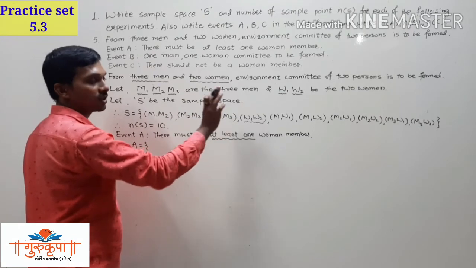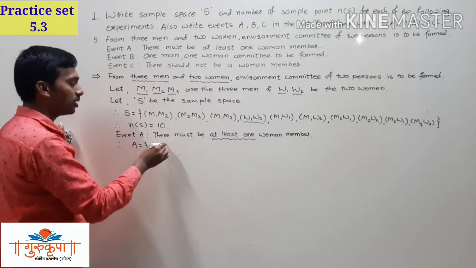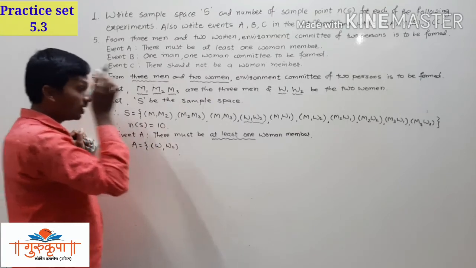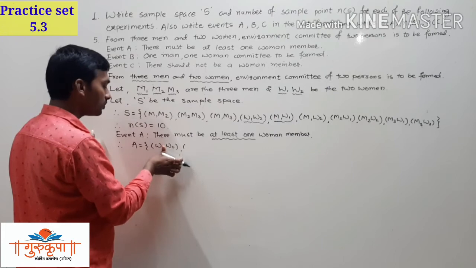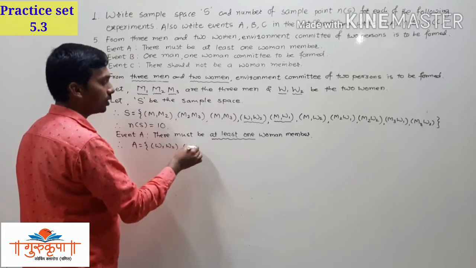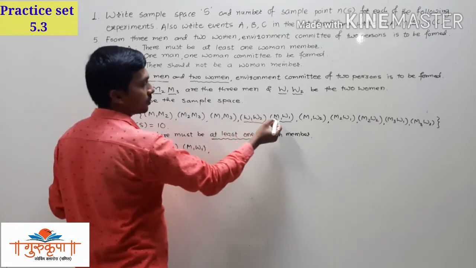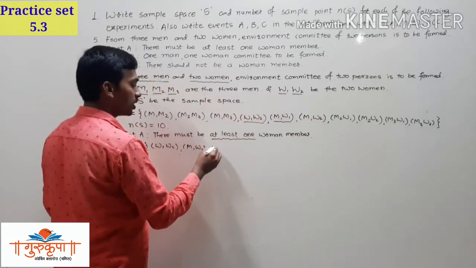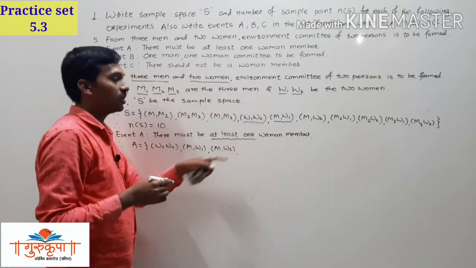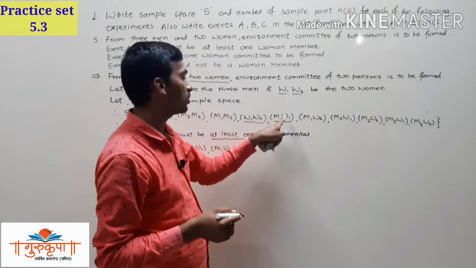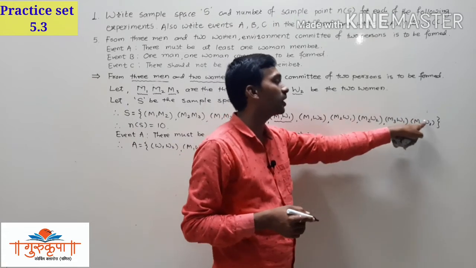Minimum 1 woman should be there, and 1 woman is there in the committee, so you can write that element here, that is W1, W2. Then here also we have 1 woman, so you can write that committee M1, W1. Then M1 W2, 1 woman is there. Each and every element we can write because there is at least 1 woman. Here also woman is included. Here woman is included. Here also woman. Here woman. Here woman. Here also woman, and here also woman.